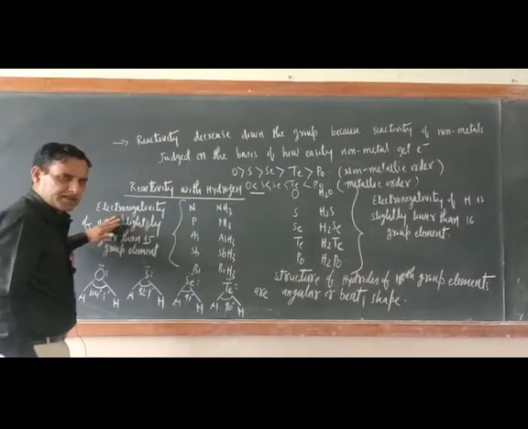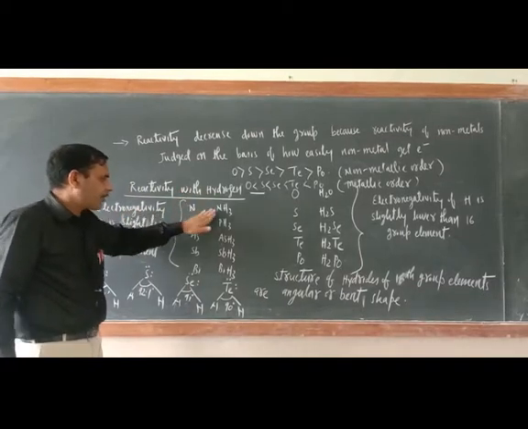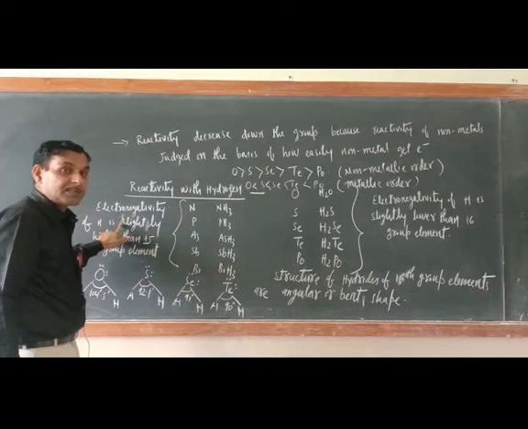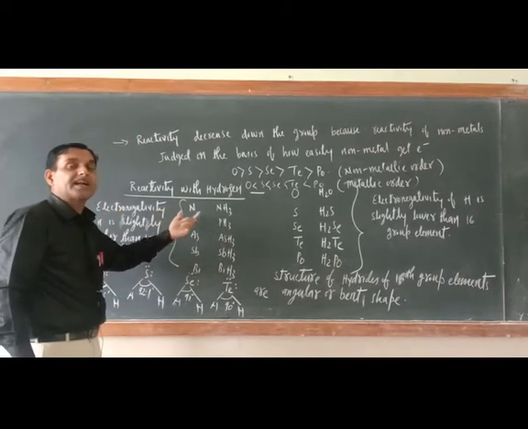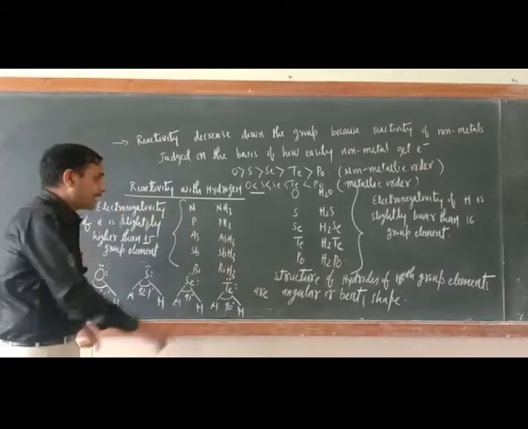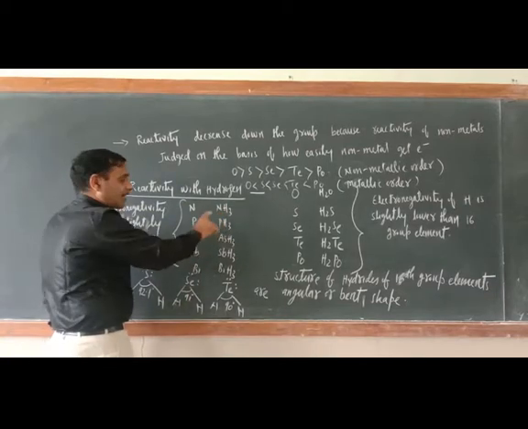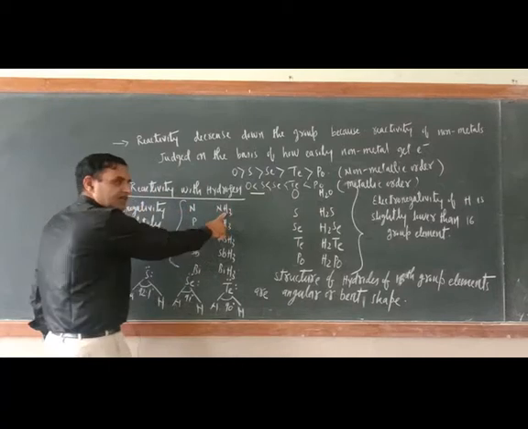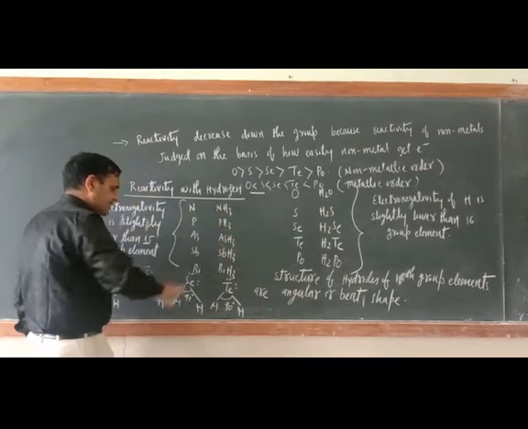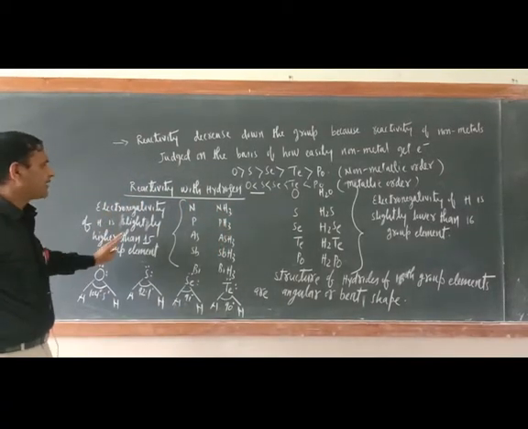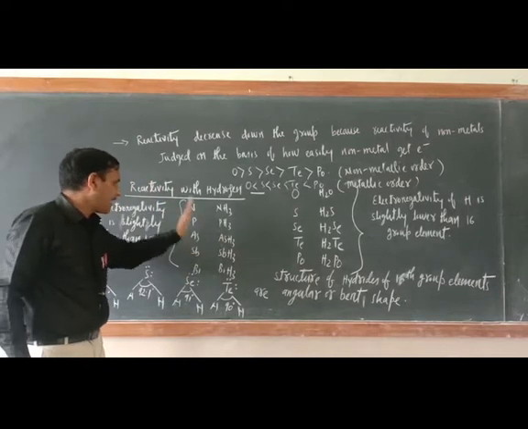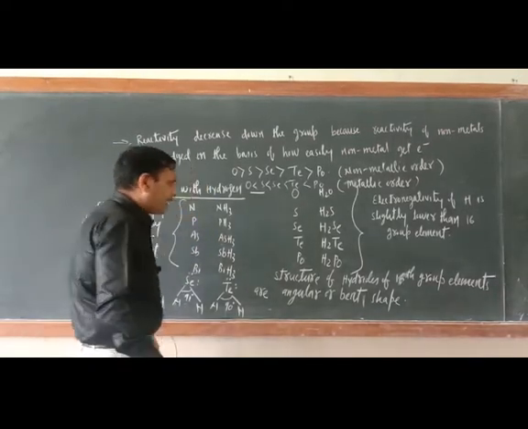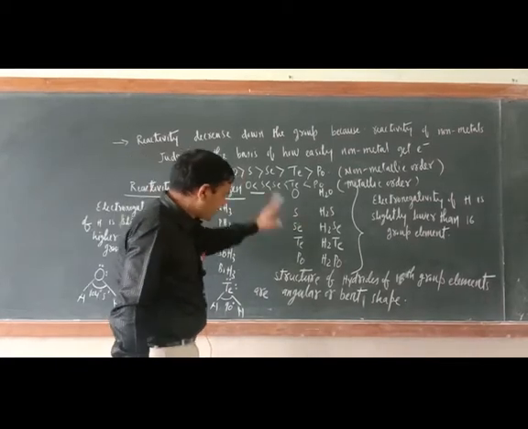Now what about group 15? According to group 15, the electronegativity of hydrogen is slightly more than that of group 15 elements. That is why hydrogen is written later on. NH3, PH3: hydrogen is later, while in H2S, hydrogen is first. This is the reason why hydrogen should be written later in case of group 15 elements. Okay, now as far as the structure of hydrides